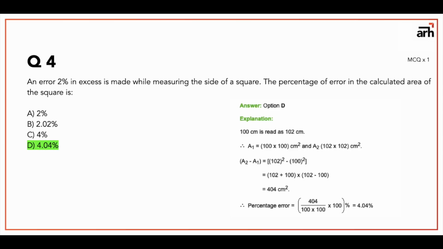Now you need to find the difference between the areas of the squares. So the one in which 2% error was considered, that will be 102 square minus the actual area, that is 100 square. So if you solve that, you get 404 centimeter square. This is the difference in the areas. Now to find the percentage, all you got to do is 404, that is the difference between the areas, upon the actual original area of the square, that is 100 into 100, and you multiply it by 100 to get it in percentage. If you solve that, your answer is going to be 4.04 percent.